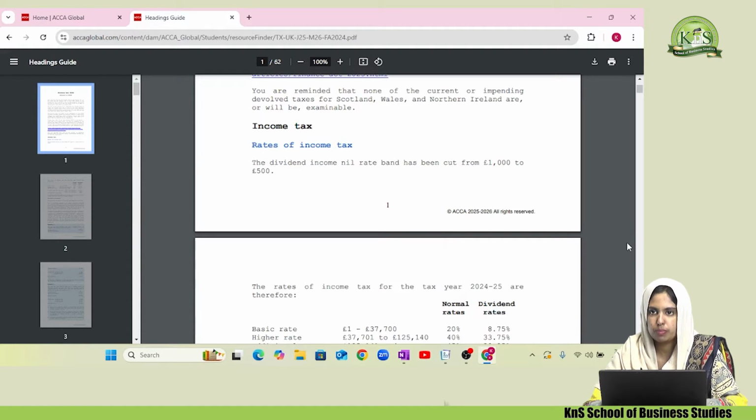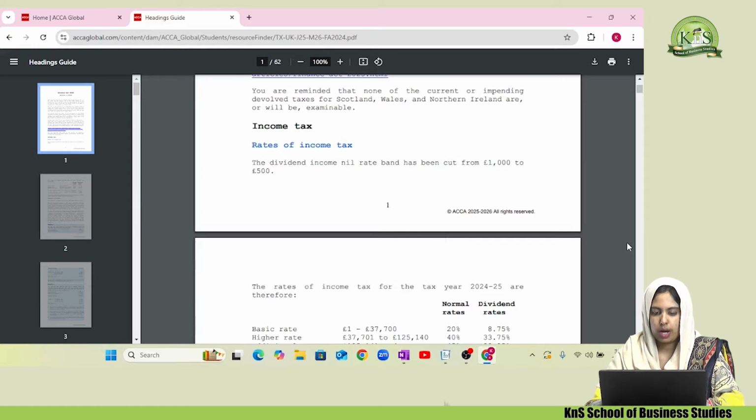Now all of those people who earn, who do their business, who have employment income, self-employment income, partners, and some other chargeable persons have to pay income tax. It means all those people who have income are liable to pay income tax to HMRC, the authority that collects the tax and then distributes it for its own purposes.